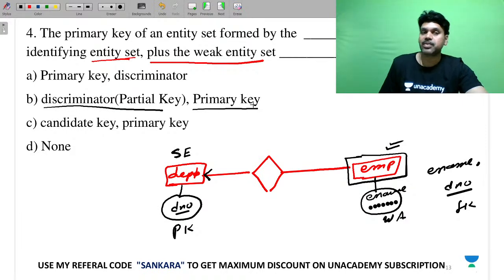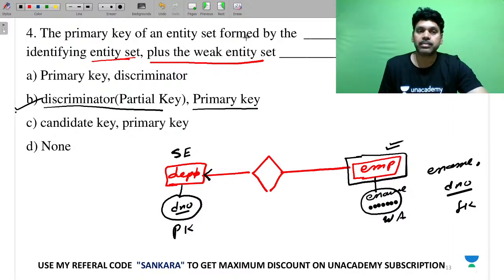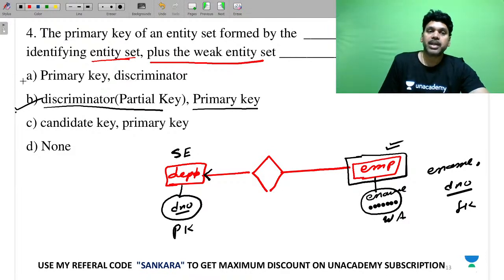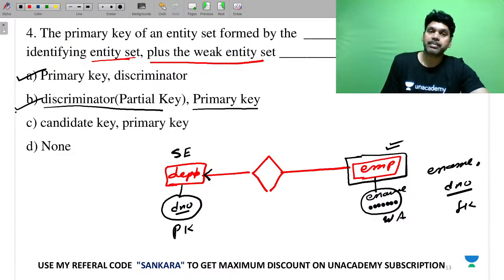Together with this, we are going to maintain uniqueness. So it is nothing but primary key of a strong entity and a discriminator of your weak entity set. So discriminator is nothing but partial key.